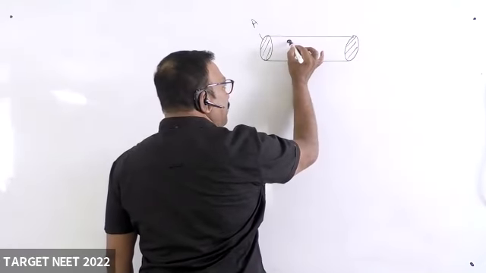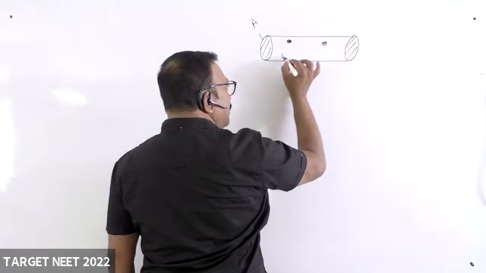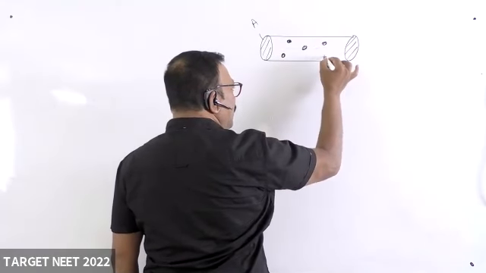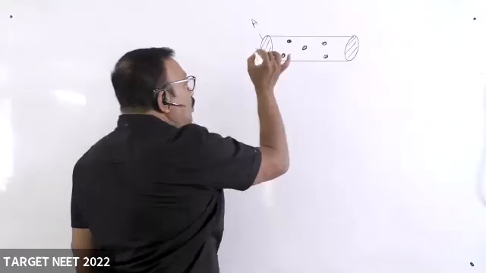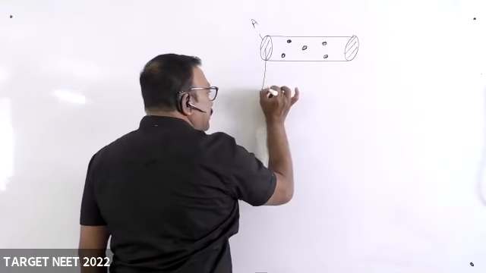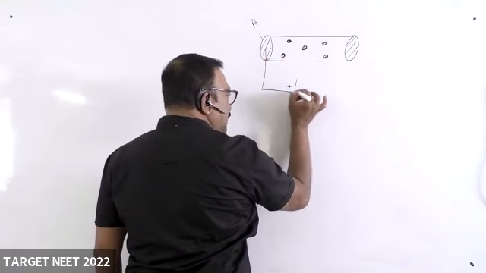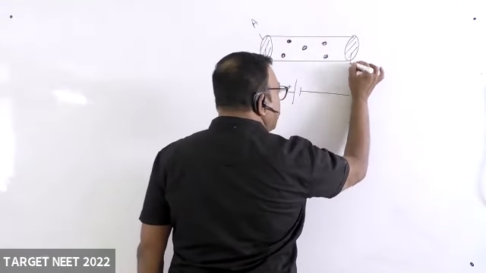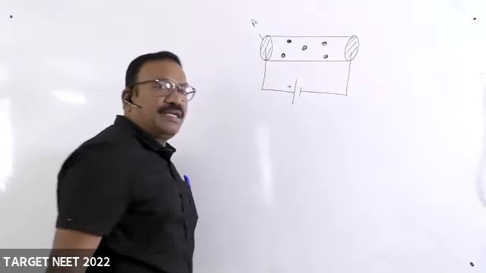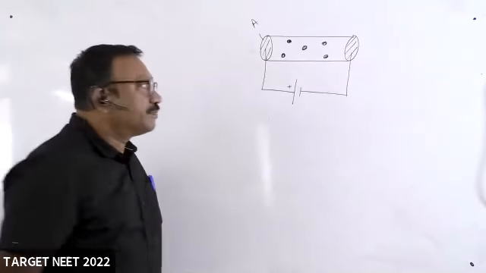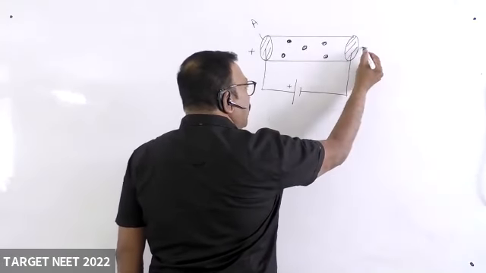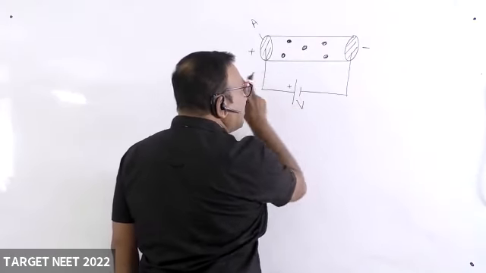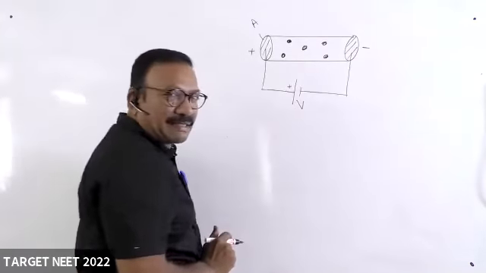There are atoms inside the conductor, of course. You have connected a battery. A cell is being connected here. So you are maintaining a positive potential here and a negative potential here. The potential difference V is maintained across this conductor.